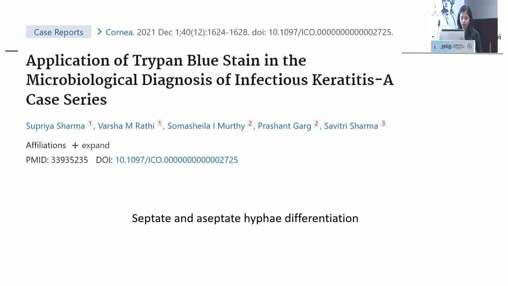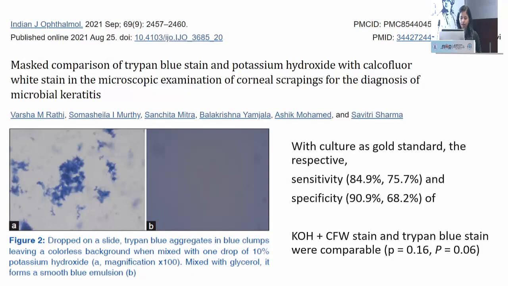This is an article by Sharma et al. and group, in which they demonstrated that even trypan blue can easily differentiate septate and aseptate hyphal filaments, which easily differentiates Pythium from fungal keratitis.